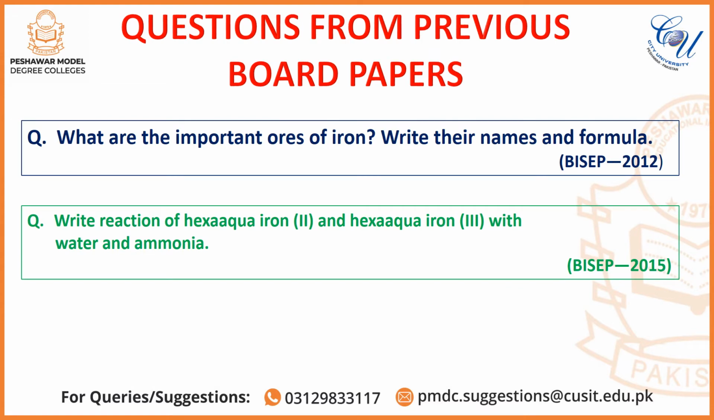Questions from this topic are included in the previous BISEP papers. Year 2012 BISEP paper has the question, what are the important ores of iron? Write their names and formula. This question was included in section B. In 2015 BISEP paper, the question was included in section C. Write reactions of hexa-aqua iron 2 and hexa-aqua iron 3 with water and ammonia.